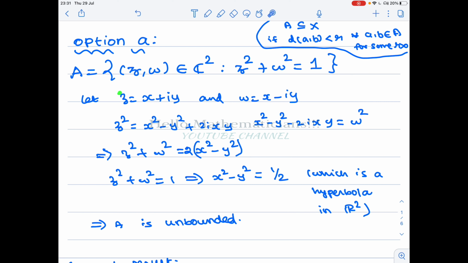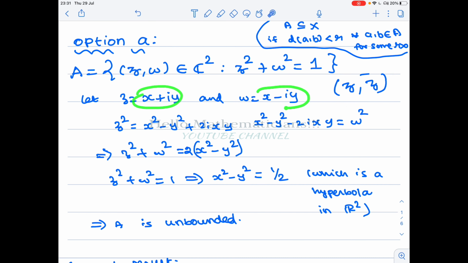Suppose this z and w belong to this set A, then the sum of the squares equals 1. Therefore 2(x² minus y²) equals 1, in other words x² minus y² equal to 1 by 2. So an element of the form (z, z bar) belongs to this set A, that is what we have concluded.